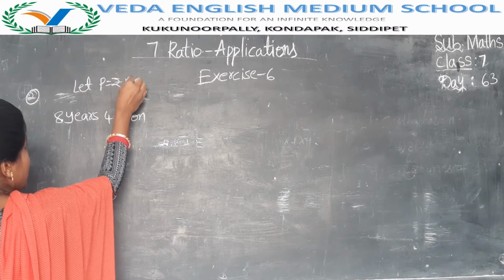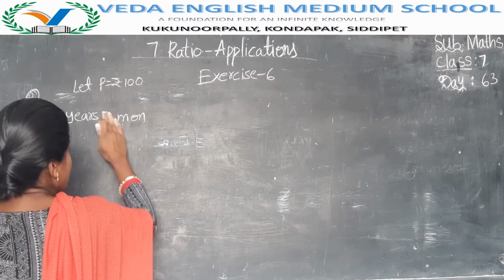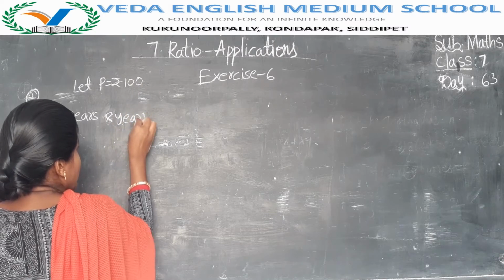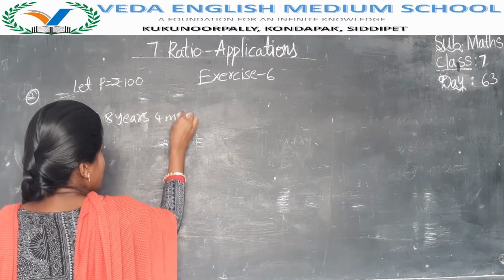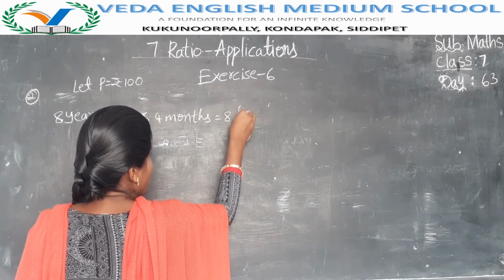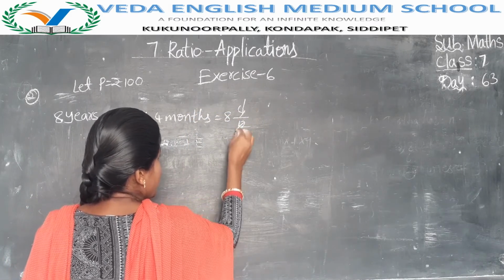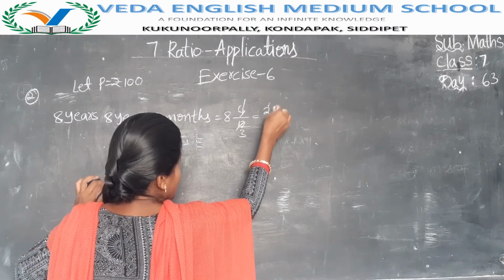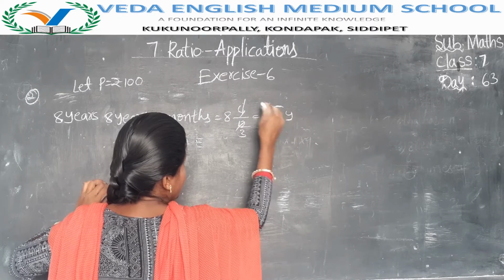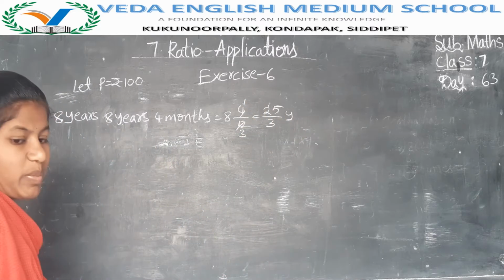We take the time as 8 years 4 months, that means 8 into 4 by 12. 4 ones are 4, 4 threes are 12. So 8 threes are 24, 24 plus 1 is 25. 25 by 3 years.